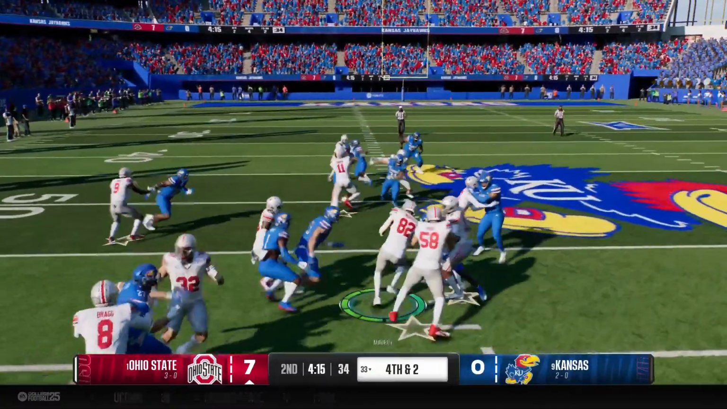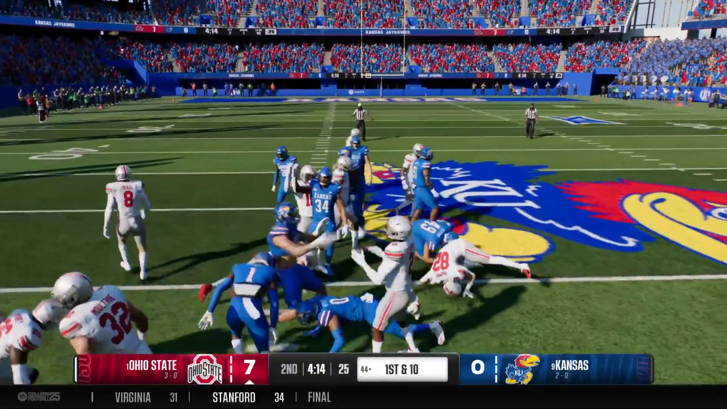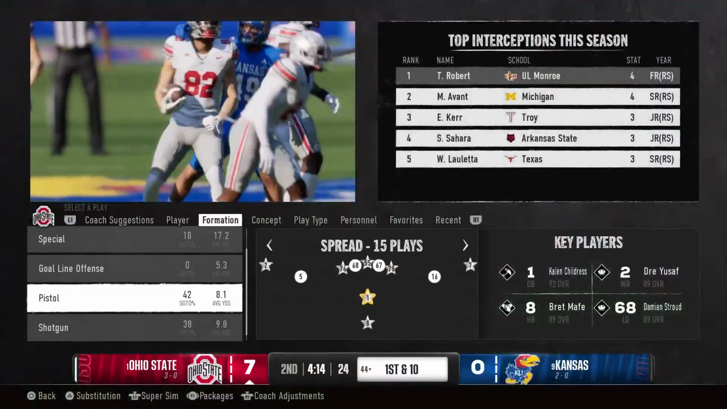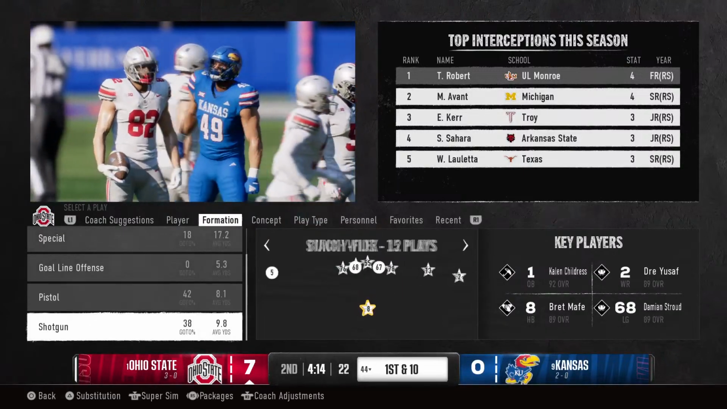He's got an opening. Watch out. He's got great speed. Good effort by the return man. They get him down, but that's a solid gain in return.